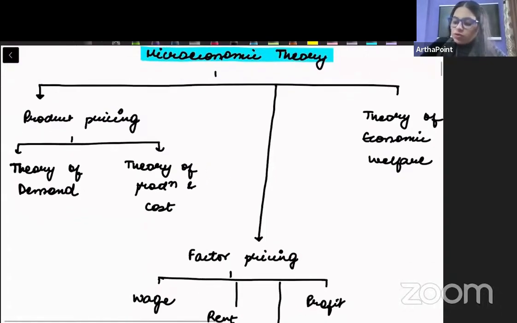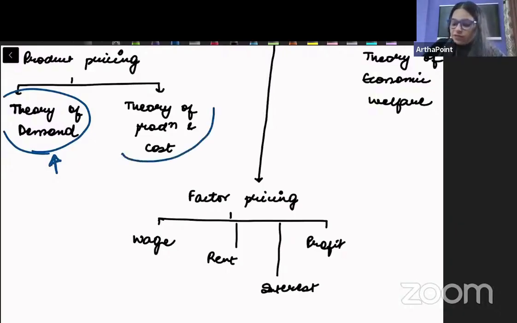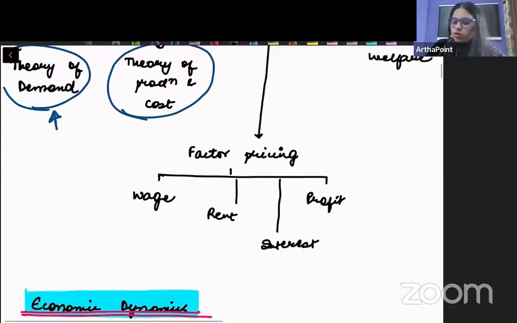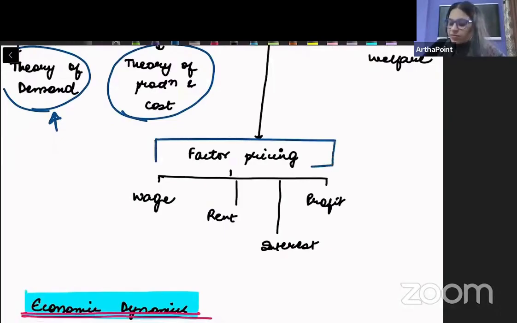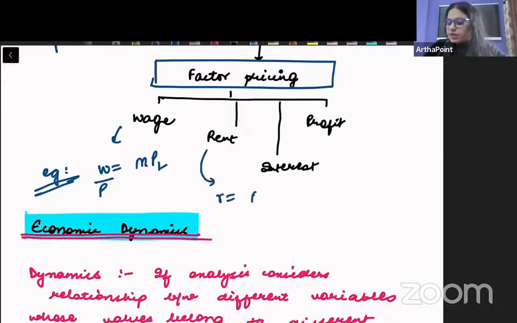Now when we talk about microeconomic theory, what all we have to revise, first understand this. We have to be very sure with different theories of demand. I will also show what those theories of demand are. Then we have to be sure with the theories of production and cost. After that, we should know an analysis of factor pricing. For example, if you remember we did something like this, that the real wage paid will be equal to the marginal product of labor, or the real rent paid will be equal to the marginal product of capital.